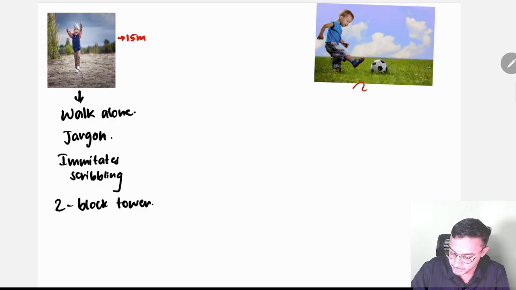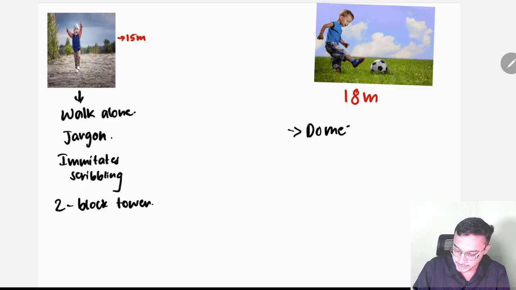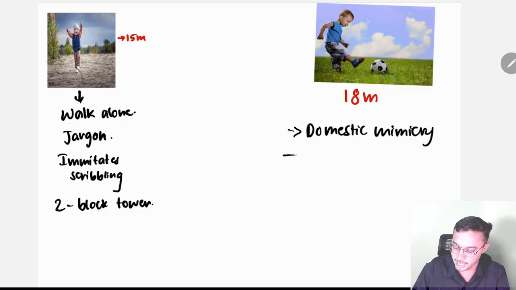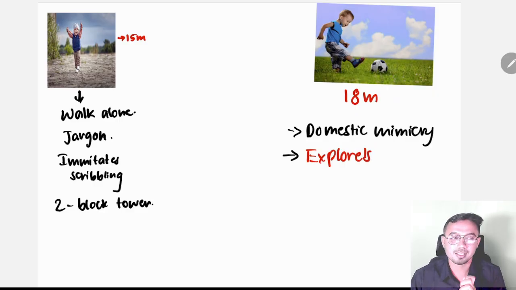At 18 months, the baby is a bit active. Domestic mimicry. If the mother tells the baby not to enter the room, the baby will still enter the room and open the drawer. Explores. So remember, the mother has told the kid not to enter the room, even though the kid has entered the room, that is domestic mimicry.